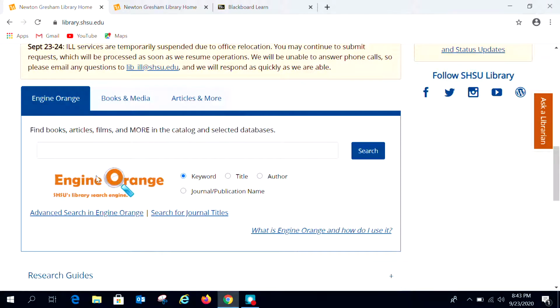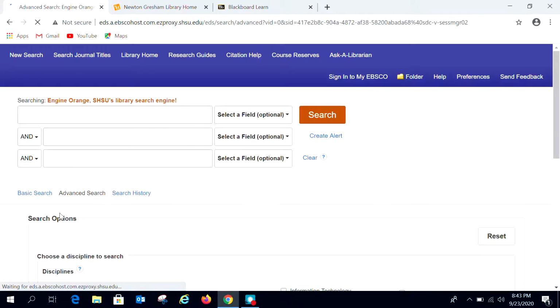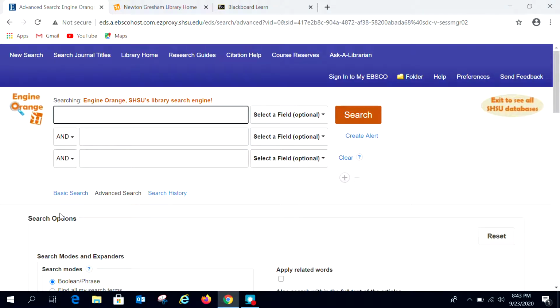Okay, so now that we have that out of the way, let's go down to this advanced search in Engine Orange and click on that. And that's going to take us to this very familiar 3-bar search page. And I understand that you are looking for information about policies concerning juveniles. So for purposes of this demonstration, I'm going to search for policies regarding mental health counselors in public schools.